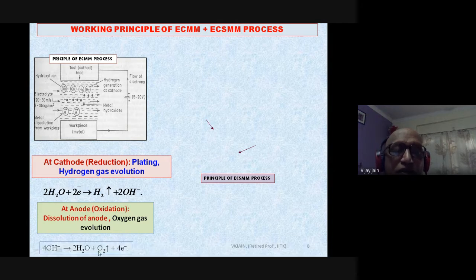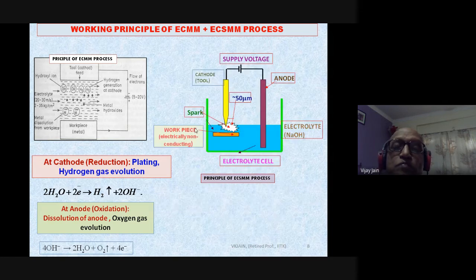We are trying to utilize this characteristic of evolution of hydrogen at the cathode and evolution of oxygen at the anode. Now you can see over here, this is the principle of electrochemical spark micro machining. Here is the cathode, here is the anode.